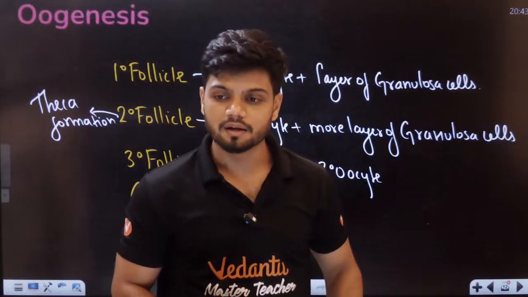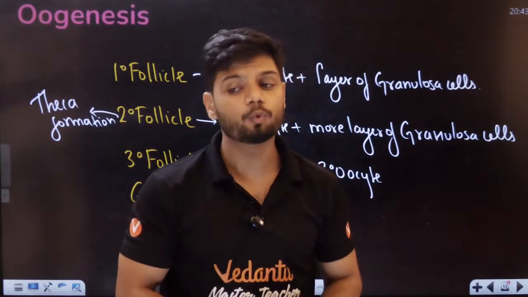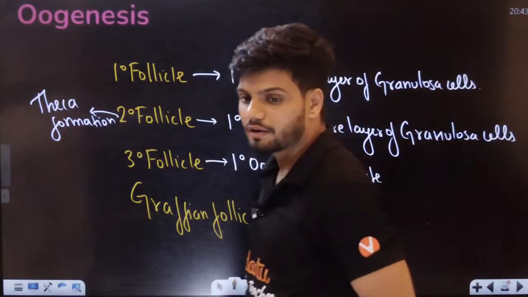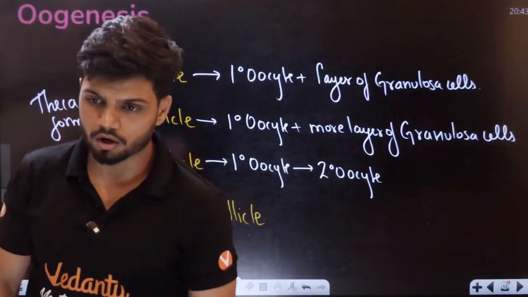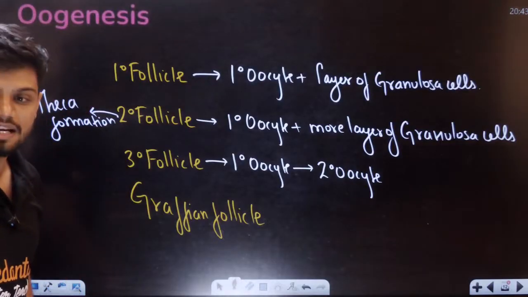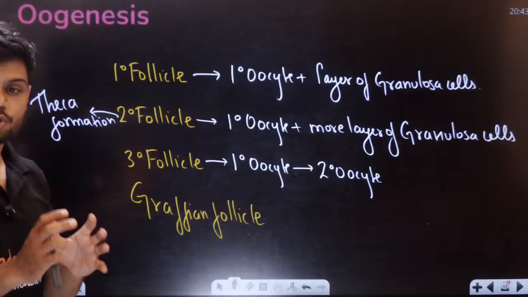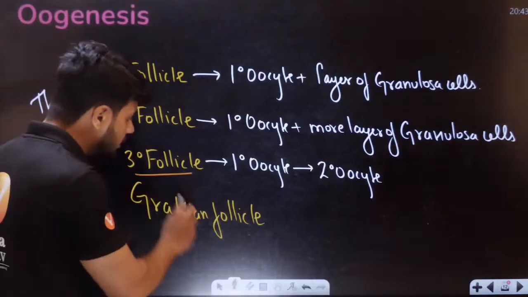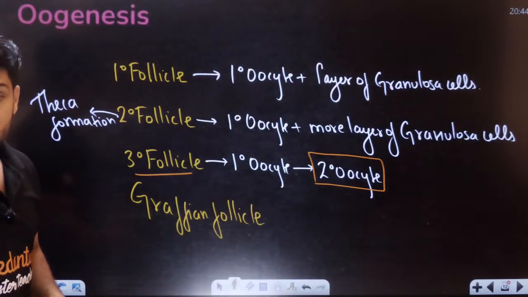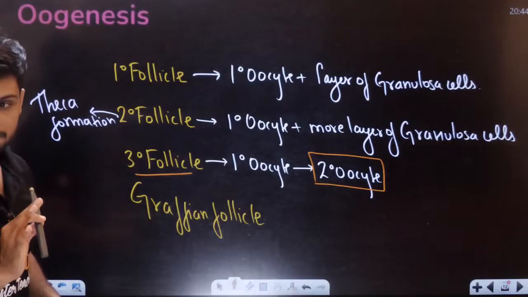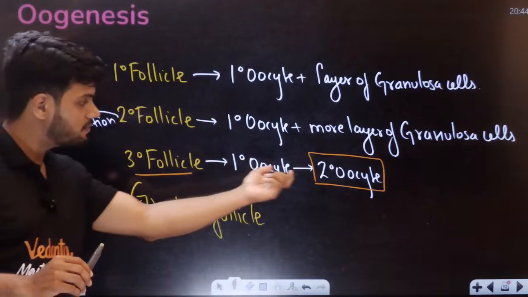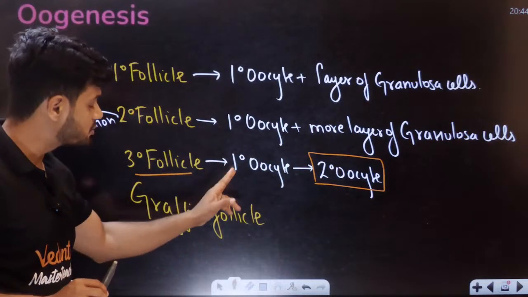Can anyone tell me which oocyte I have in the tertiary follicle? In the tertiary follicle, I have the secondary oocyte. Please remember this concept. Because the primary has got converted to secondary.